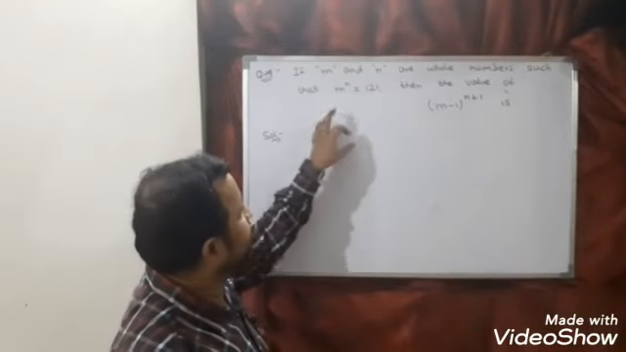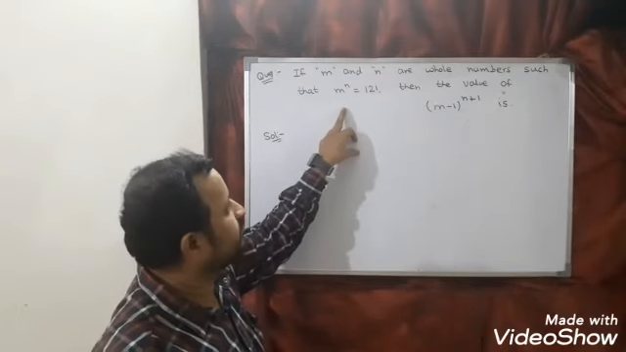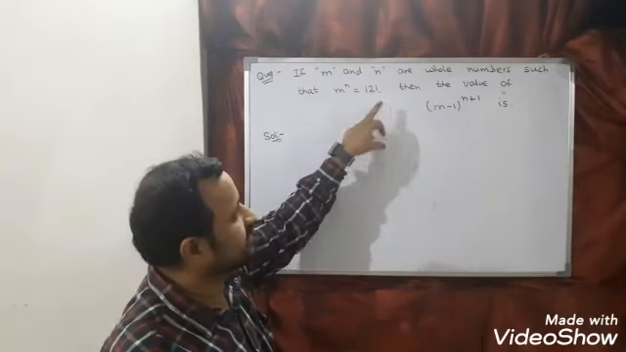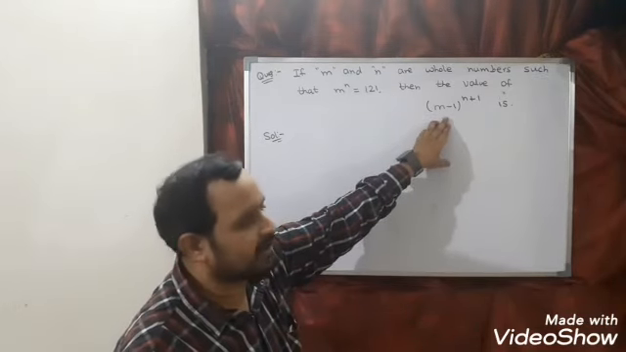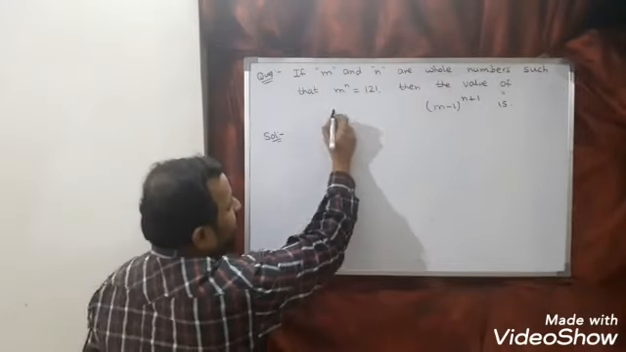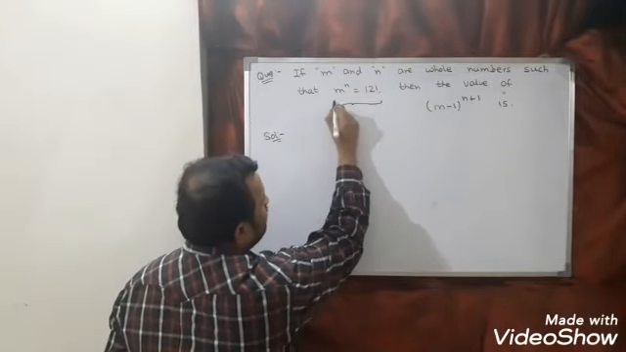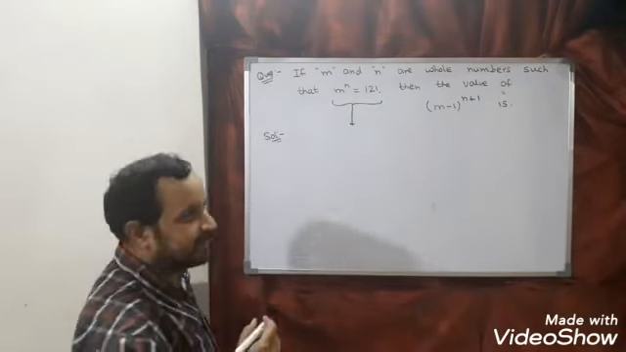The next question is, if m and n are whole numbers such that m power n is 121, then the value of (m minus 1) to the power (n plus 1) is what? That is the question. Now see here, m power n is equal to 121. So can you tell me what values m and n take?